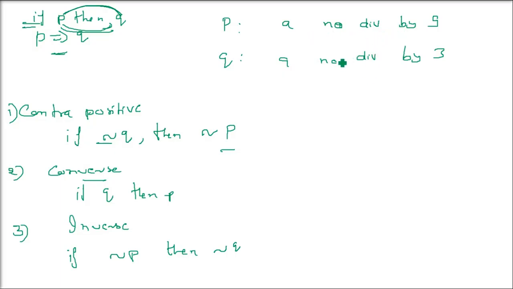So this will be the inverse of our actual statement, which was if a number is divisible by 9, then it is divisible by 3. So the contrapositive, converse and inverse of the same if P then Q can be seen in this example.